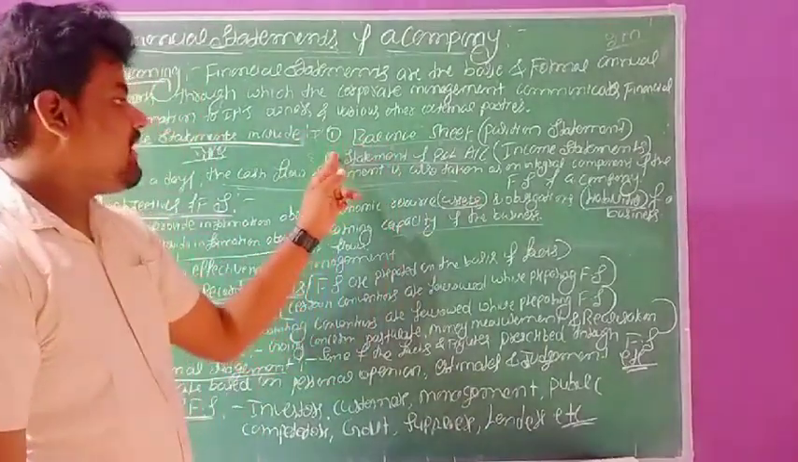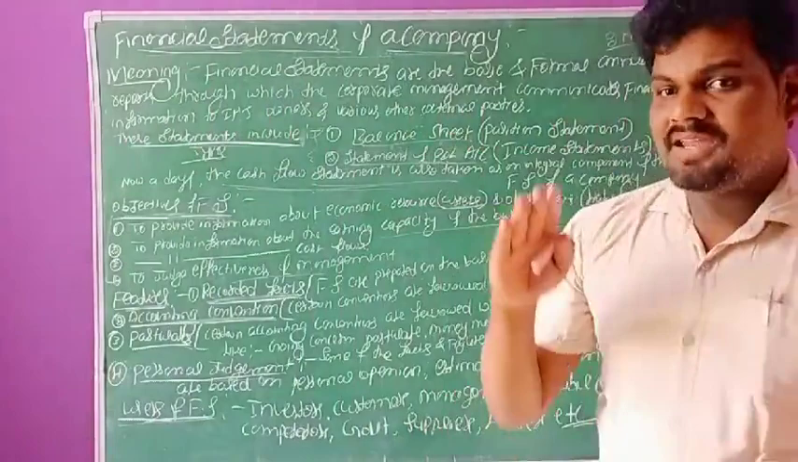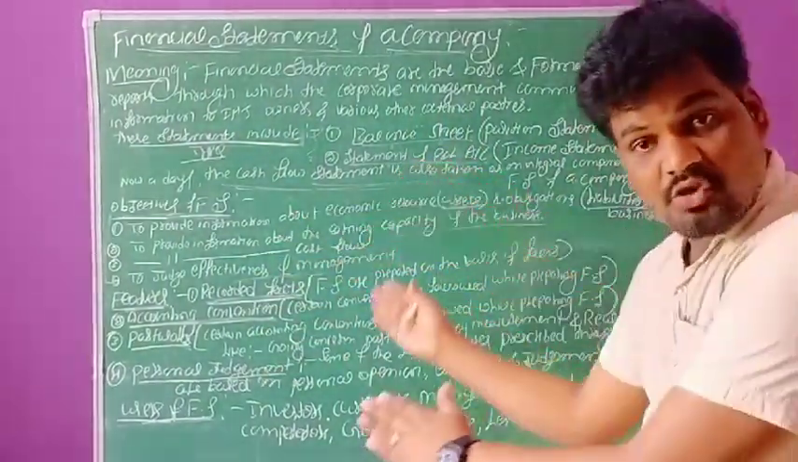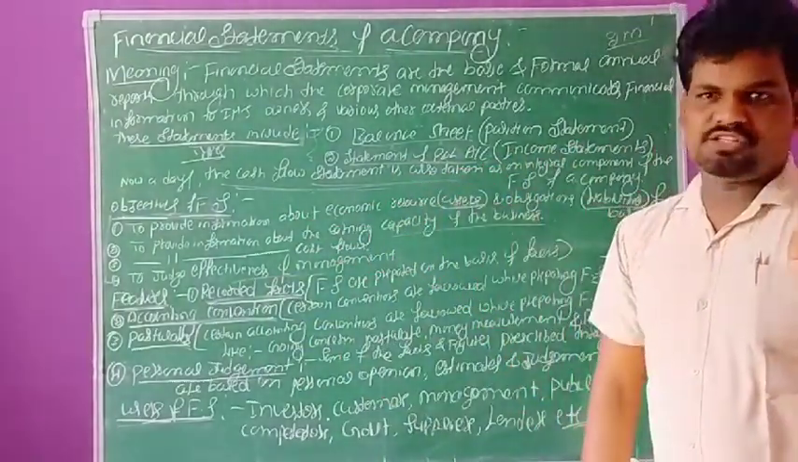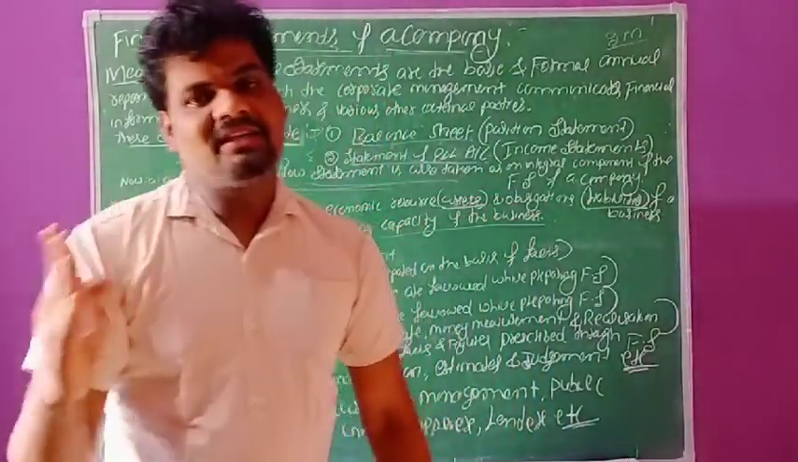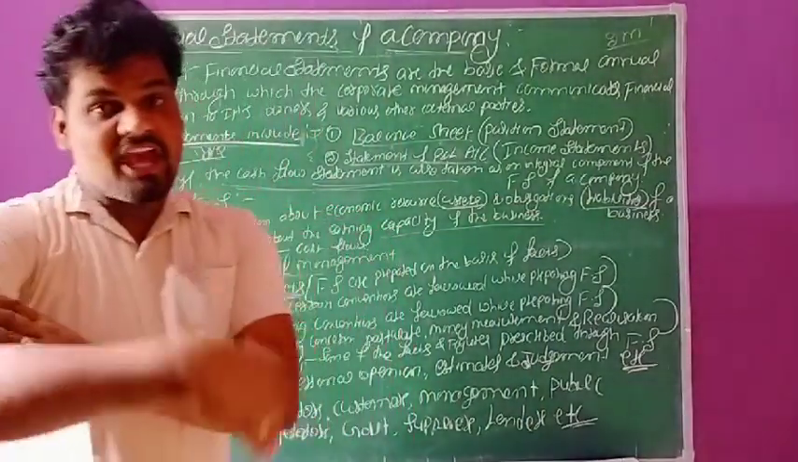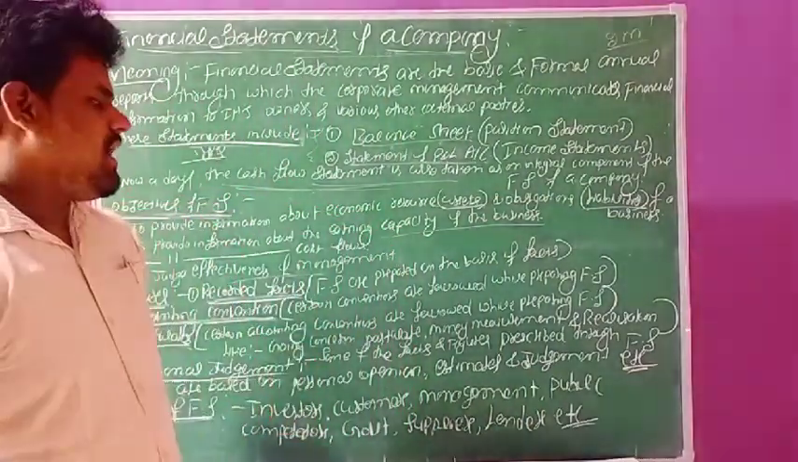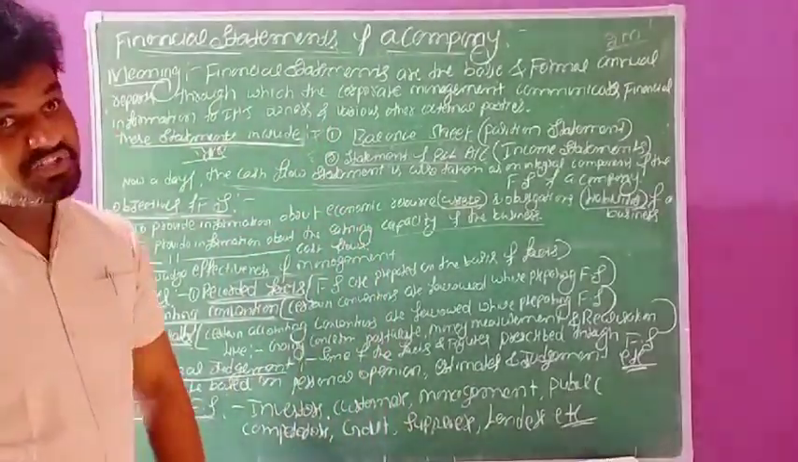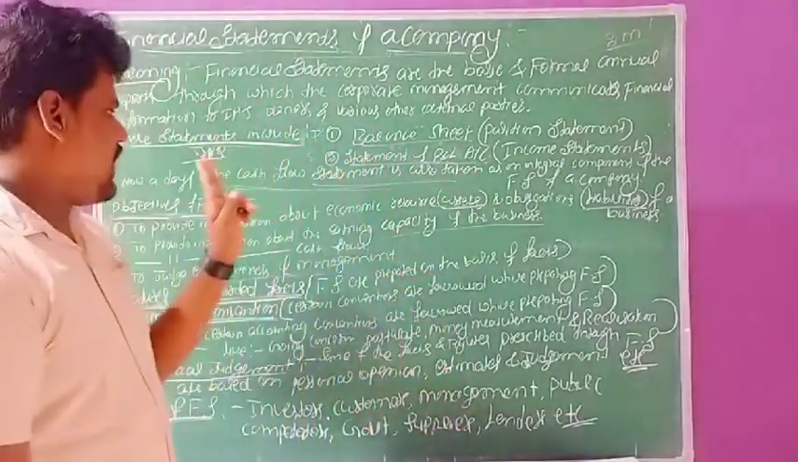And the third one, objectives of financial statements. The main objectives we have already discussed. First, to provide information about economic resources and obligations of the business. The second one, to provide information about the earning capacity of the business. The third, to provide information about cash flows in the business organization. And the next one, to judge the effectiveness of the management. These are a few objectives of financial statements.